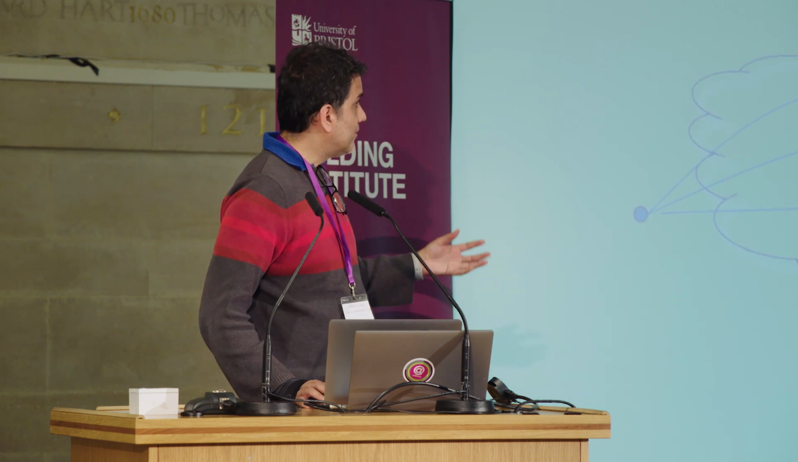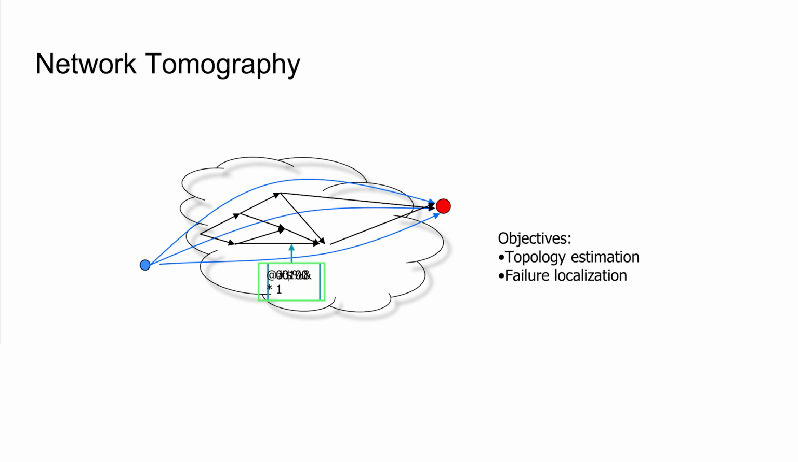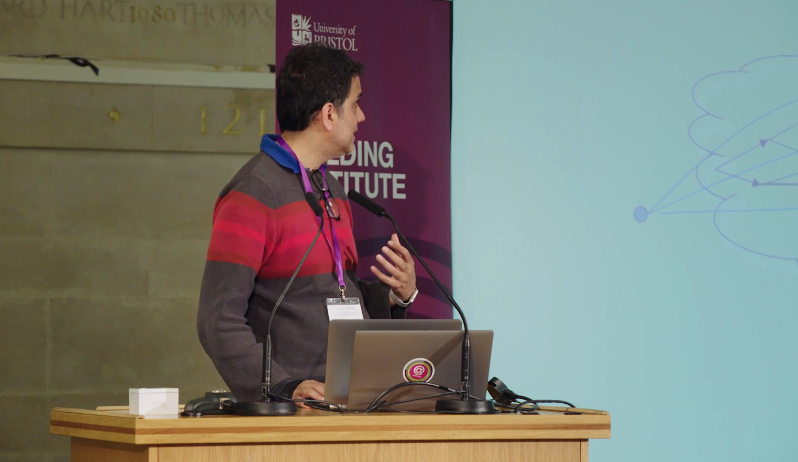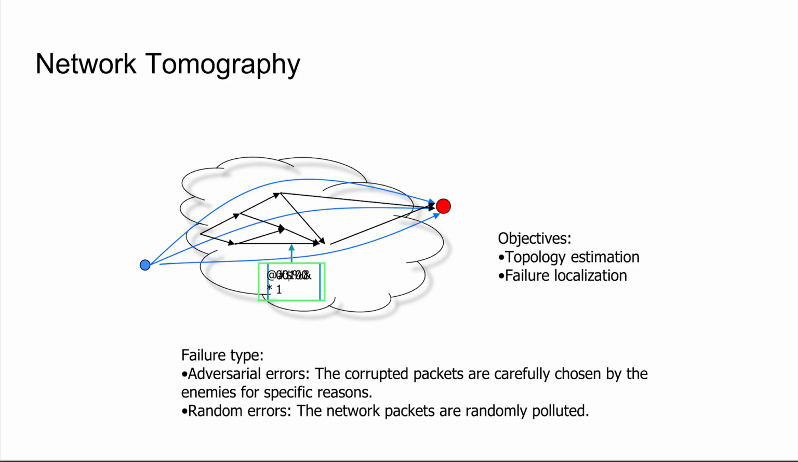The same is true for networks. We pass something into the network, something comes out somewhere else, and using this, we can infer the structure of the network itself, which tells us something about how resilient it is to errors, which could be adversarial or random, and that's one of the aspects that we'll be looking at.